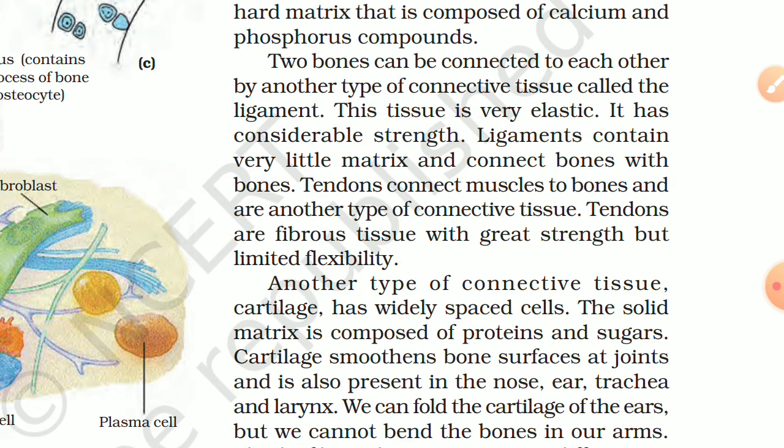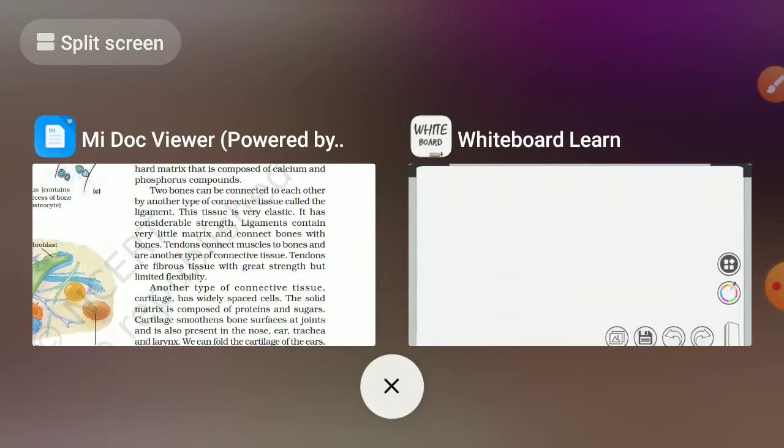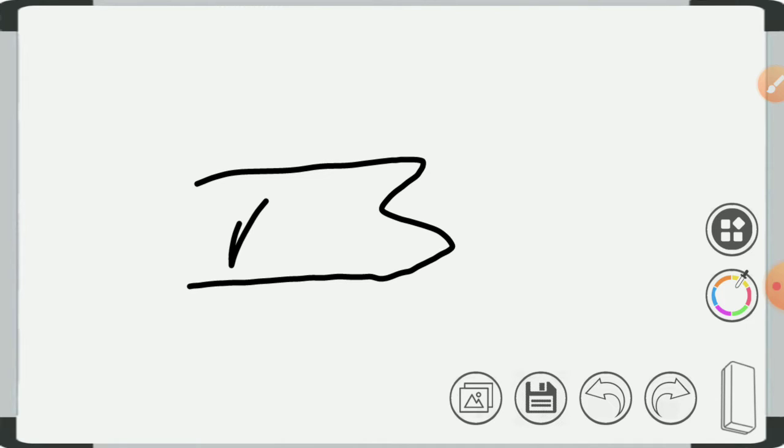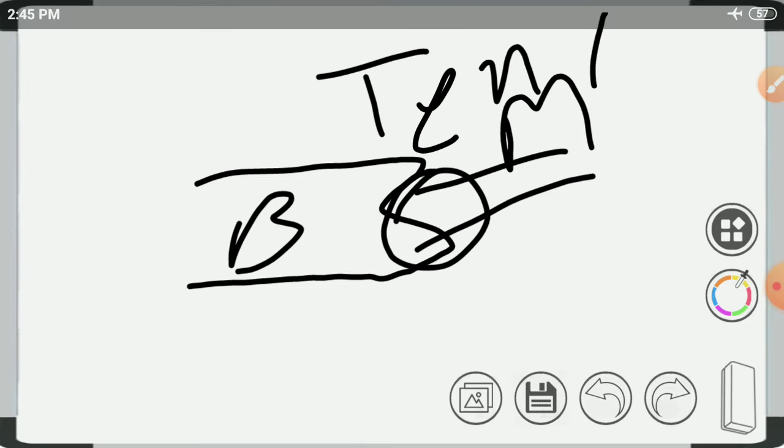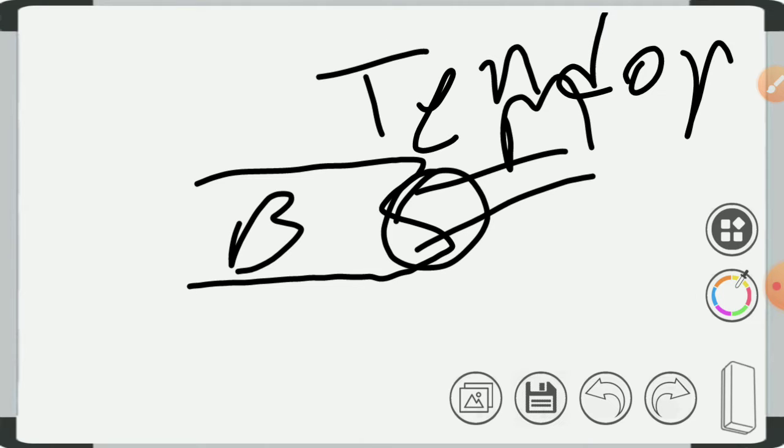Tendons connect muscles to bones and are another type of connective tissue. Tendons are fibrous tissue with great strength but limited flexibility. Then there are connections not only bone to bone but also bone to muscle. For example, this is our bone and these are our muscles. They are connected by tendons.